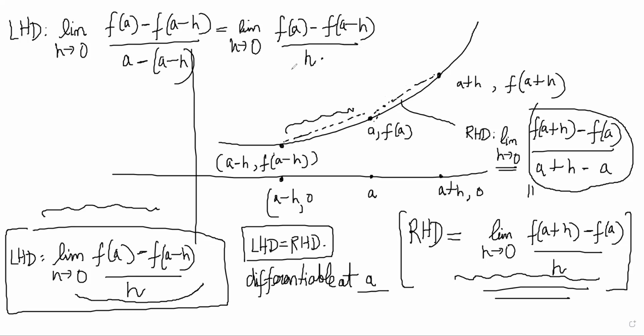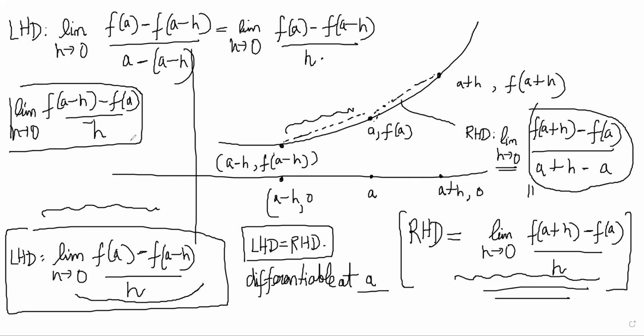Don't be confused if sometimes in books they write f of a minus h minus f of a by minus h and so on. It doesn't make a difference. What it means is simple: 2-point slope here, take limit h tends to 0. 2-point slope here, take limit h tends to 0. These are the 3 points that you have to draw to understand derivatives. So if LHD is equal to RHD, the function is differentiable at x is equal to a. If not, it is not differentiable.